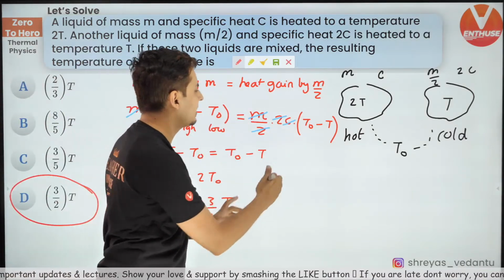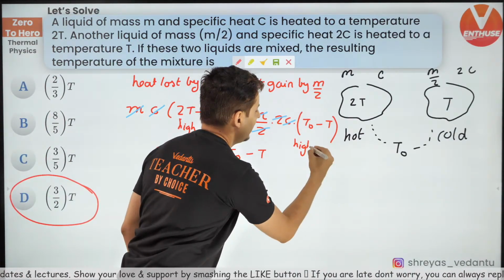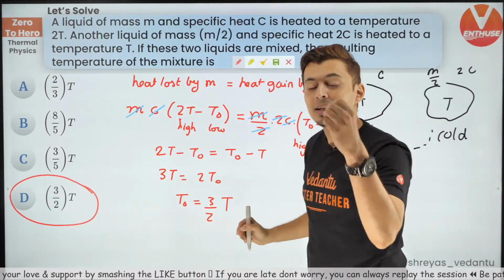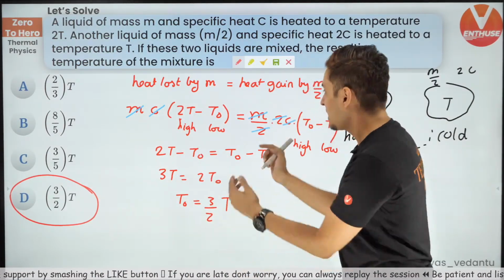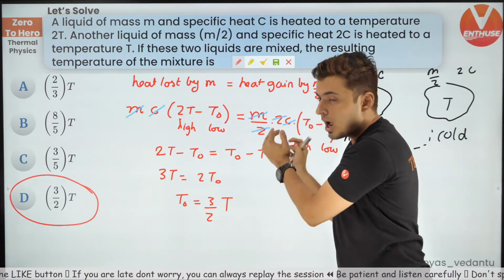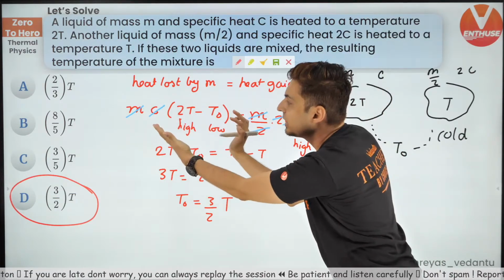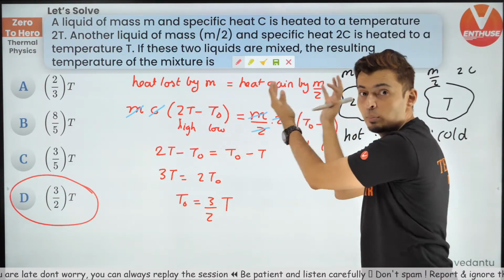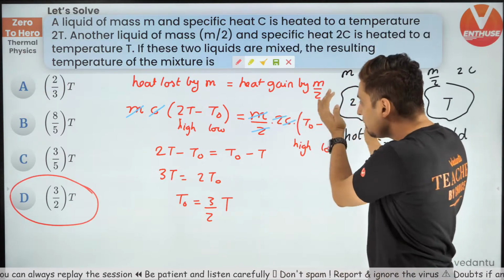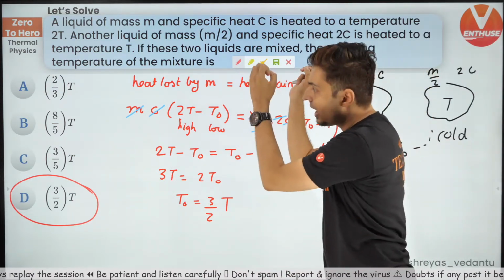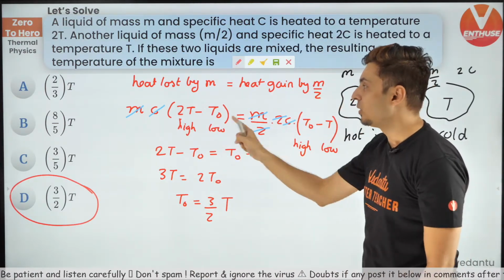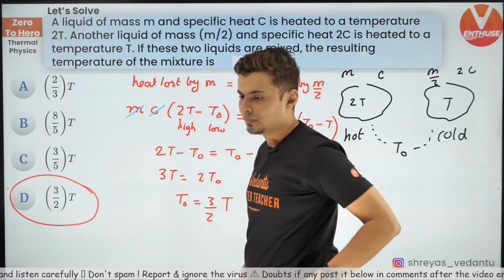Every time people make that mistake, it's always high minus low. Always keep both the terms positive. Think about it logically. This is LHS, this is RHS. How can you have a negative number on the LHS and a positive number on the RHS? Doesn't make any sense. If you have a positive number on the RHS, you would have a positive number on the LHS. So make both the terms always positive. Keep this in mind. Clear?